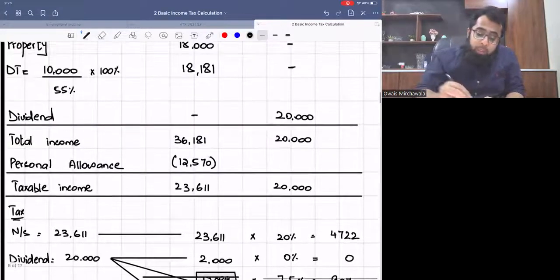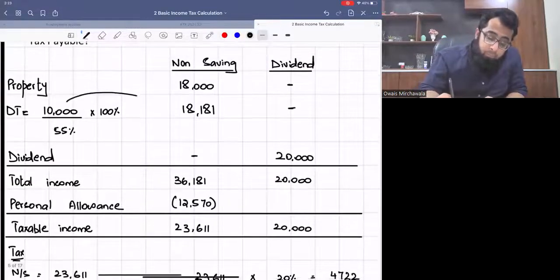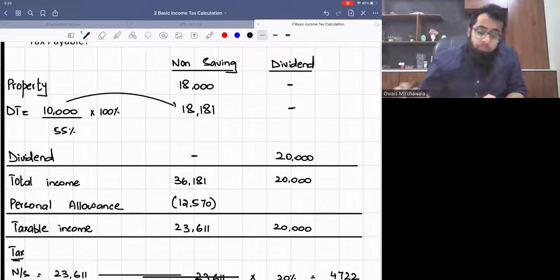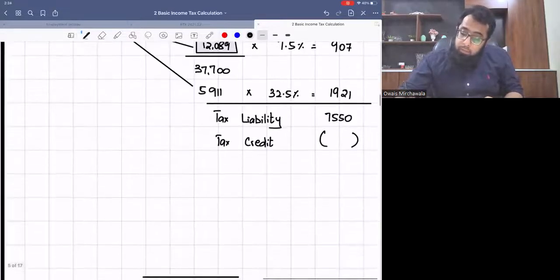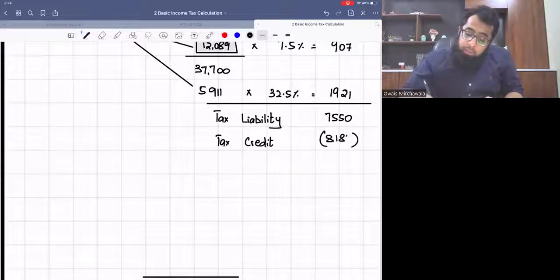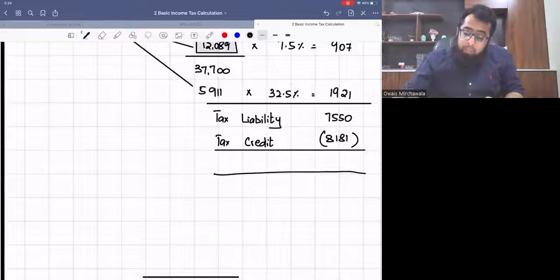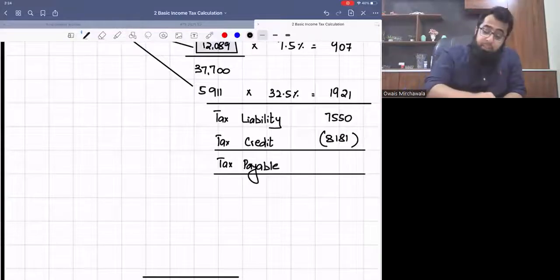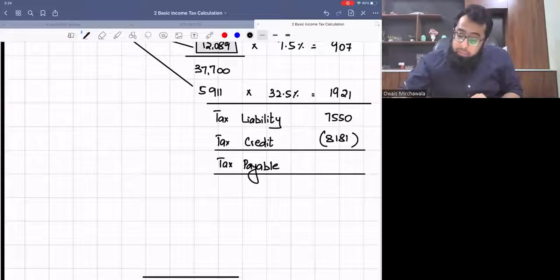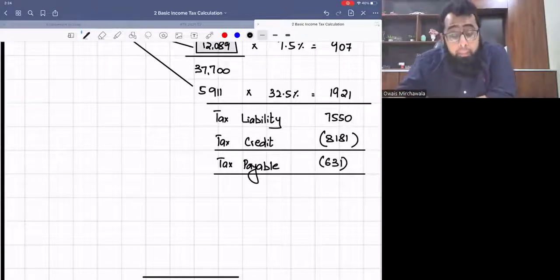What was the tax credit? 8,181. Now, when we deduct the advanced tax from it, this gives us a tax payable which has become negative. Now, when it has become negative, we will get a refund of the tax. So nothing to worry about. We can get a refund. So 631 is the refund.